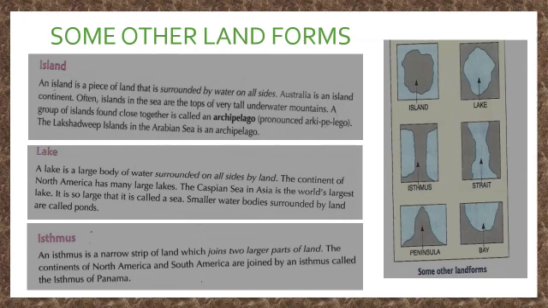Next point, lake. See the picture. A lake is a large body of water surrounded on all sides by land. The continent of North America has many lakes. The Caspian Sea in Asia is the world's largest lake. So, which is the world's largest lake? The Caspian Sea in Asia. It is so large that it is called a sea. A smaller water body surrounded by land is called a pond.